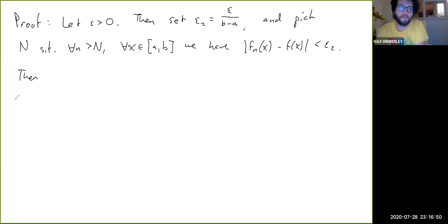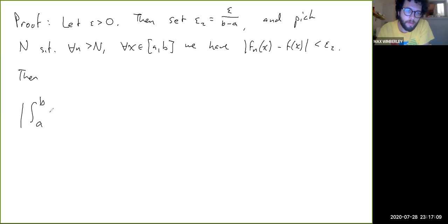what we have is the absolute value of the difference between the integrals, and I'm going to use some facts about integrals here that we haven't quite proved yet, but just trust me that these are true.